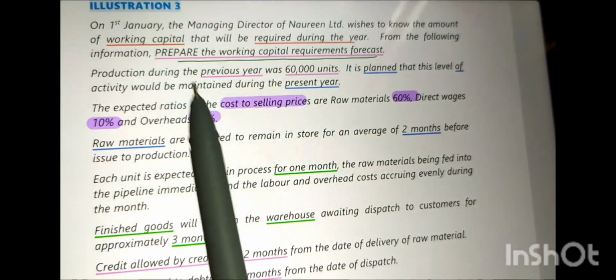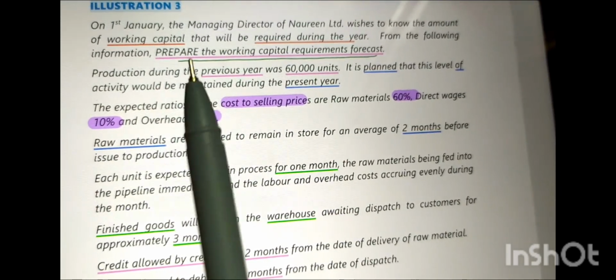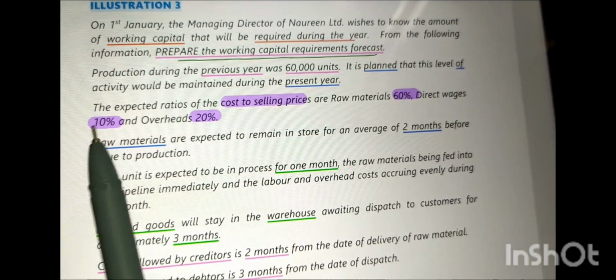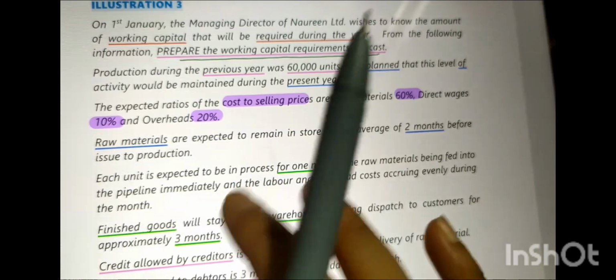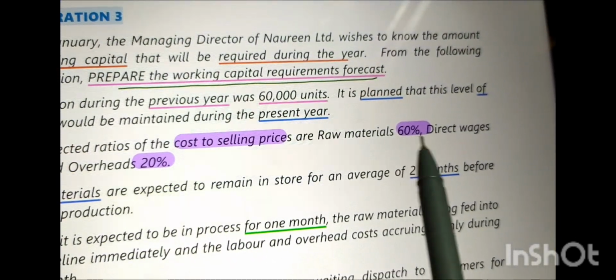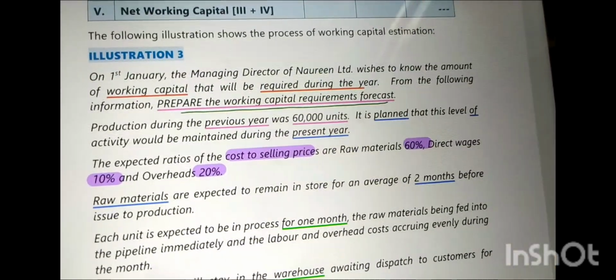So guys, now what do we have to prepare? We have to prepare a working capital requirement forecast. Working capital means current assets less current liabilities, and current assets include raw material. They have given that the cost of raw material is 60% of selling price. So what is the selling price? In the question they have given 5 rupees per unit. And how much is the production this year? They have given the same as the previous year, so 60,000 units.